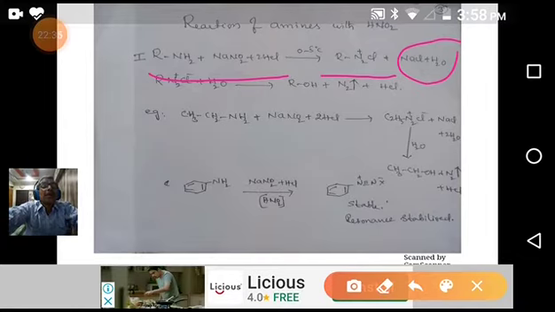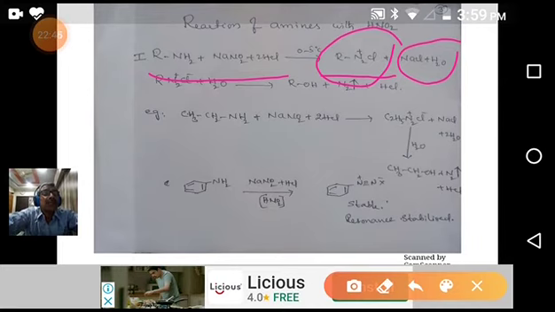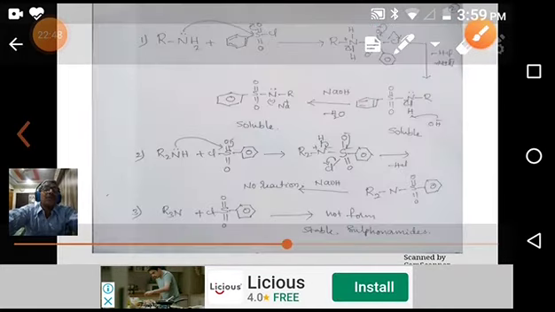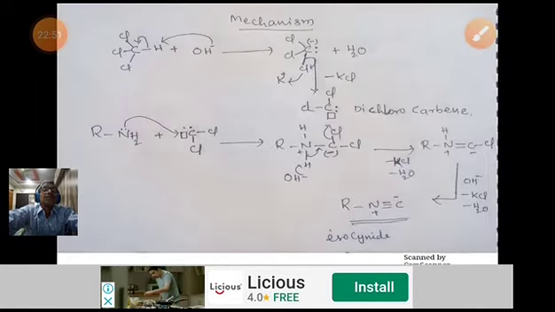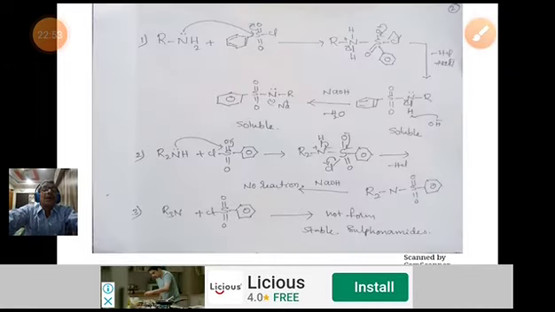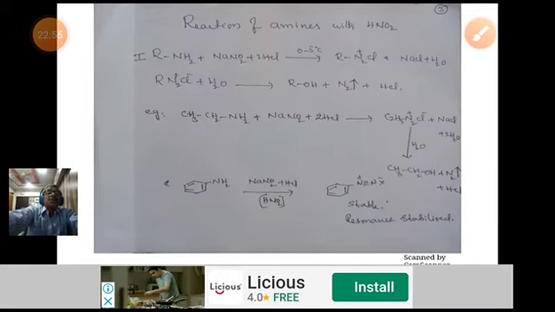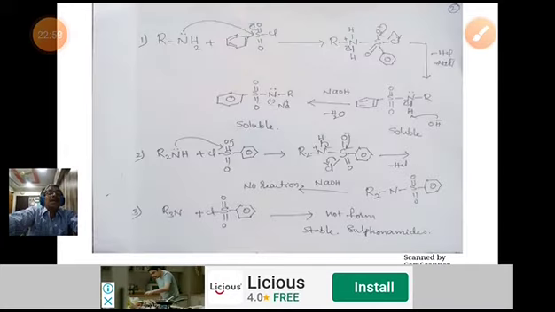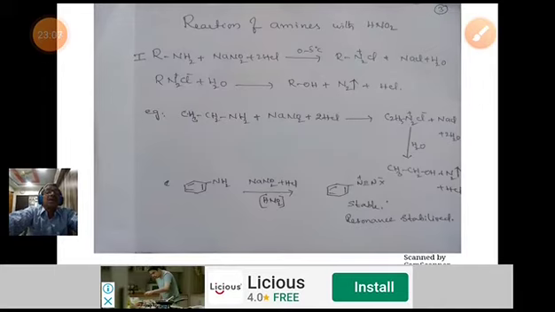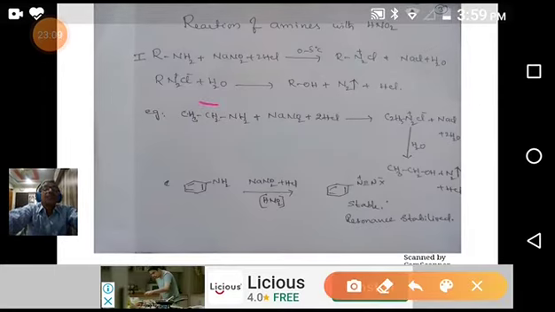So what is the product? When a primary amine reacts with nitrous acid, it gives a diazonium salt. These aliphatic diazonium salts, when they react with water, give alcohols by evolving nitrogen gas.